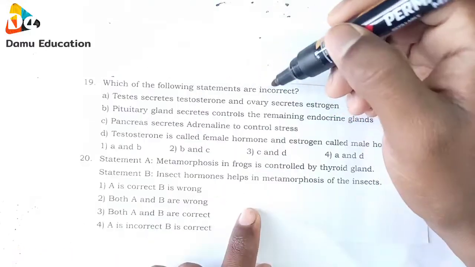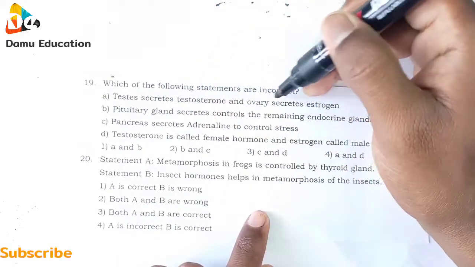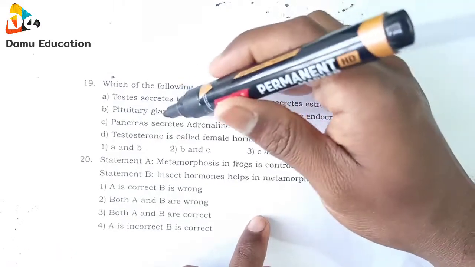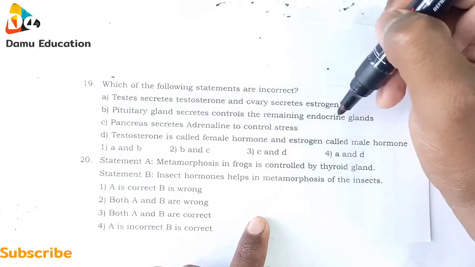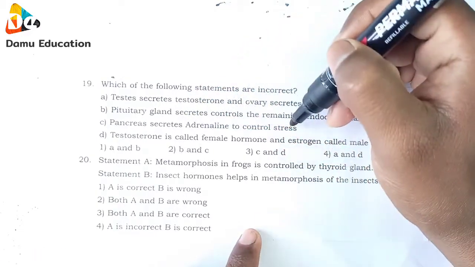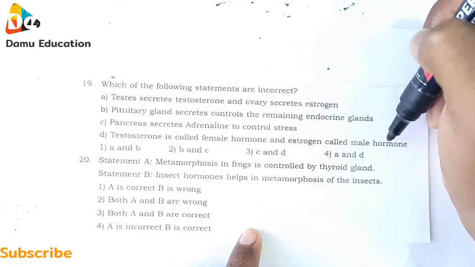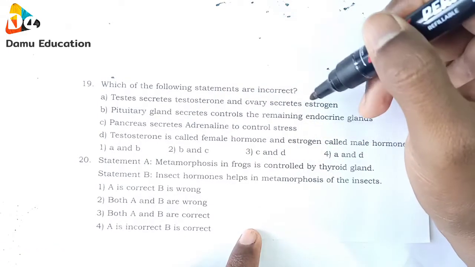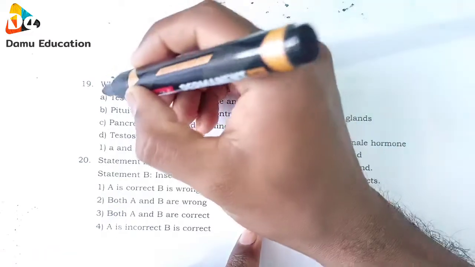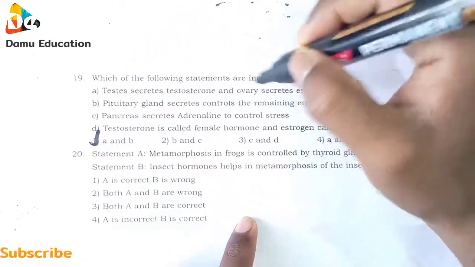The following statements are incorrect. First one, testis secretes testosterone and ovary secretes estrogen. Pituitary gland controls the remaining endocrine glands. Pancreas secretes adrenaline to control stress. Testosterone is called female hormone and estrogen is called male hormone. So the 19th one, A and B are incorrect. So that is the first option, testis and pituitary gland, A and B.